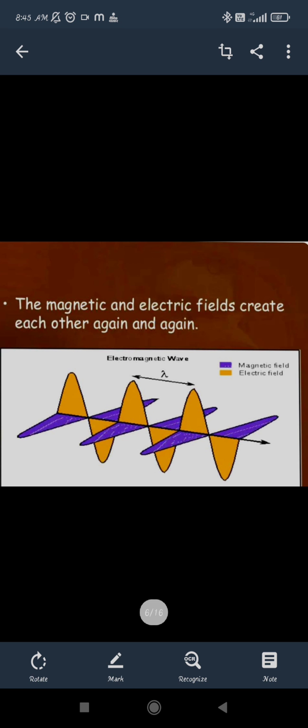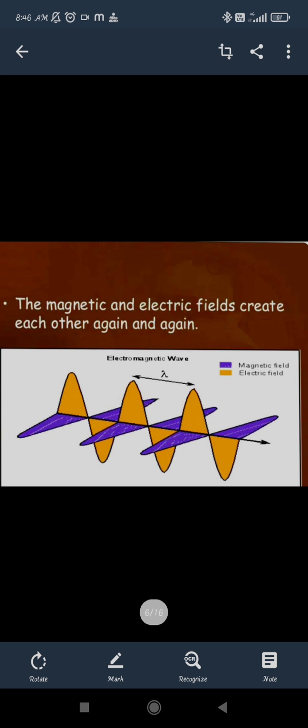So the magnetic field and the electric field create each other. We can say this because a moving charge can produce a magnetic field. Similarly, if the flux changes, that is, the number of turns of the magnetic coil changes, the magnetic flux changes, which induces an EMF. This changing EMF produces a potential difference, which makes a current. This is Lenz's law and Faraday's law, which we have seen in electromagnetic induction.